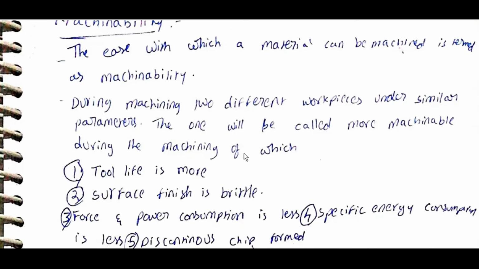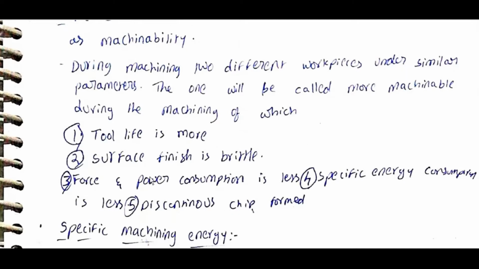Machinability: the ease with which a material can be machined is termed machinability. When machining two different workpieces under similar parameters, the one will be called more machinable for which tool life is more, surface finish is better, force and power consumption are less, specific energy consumption is less, and discontinuous chips are formed.